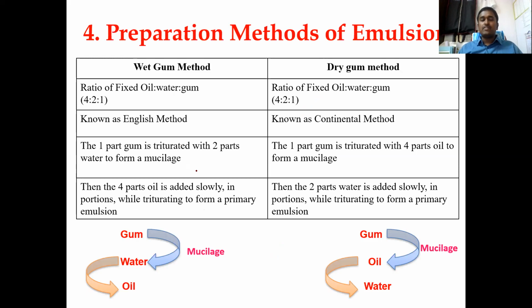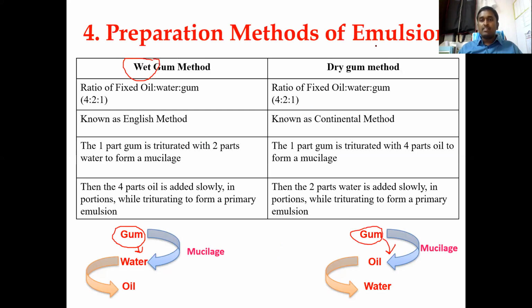So what is the difference between these two? In both, oil is there, water is there, and the gum is there, which is an emulsifying agent. Everything is the same. The main difference is that first you take the gum and add it into the water and triturate it. Since you are adding it into the water, the water is wet. That is why it is called the wet gum method. In the other method, you again take the gum, but you add it into the oil, not the water.